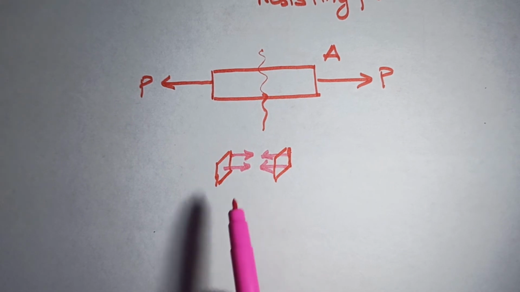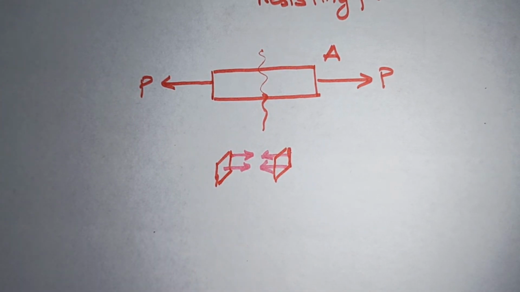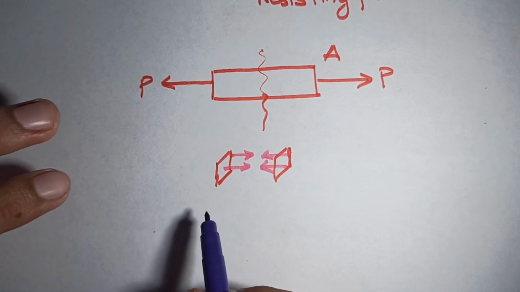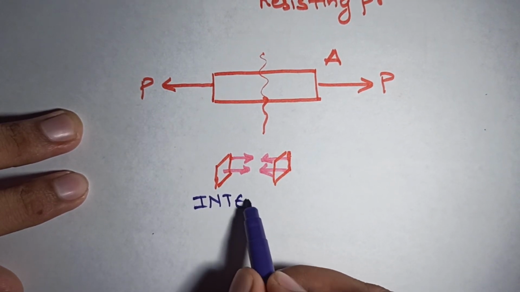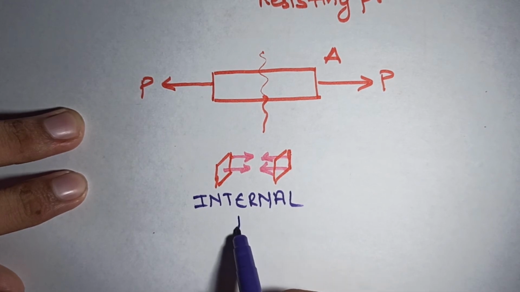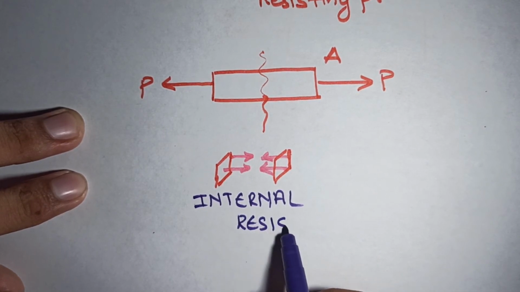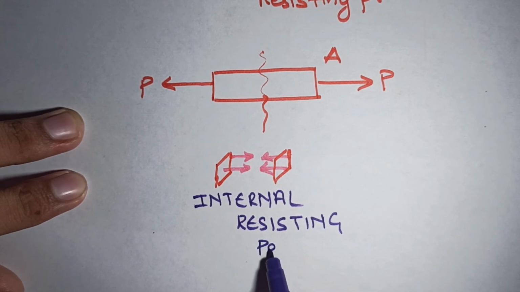Now what is this breaking apart force? This force which is stopping it, basically it's a stopping force, right? It is stopping it from breaking apart. This is called internal resisting pressure.